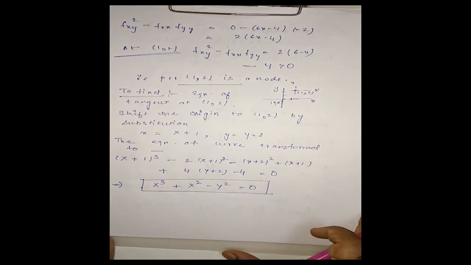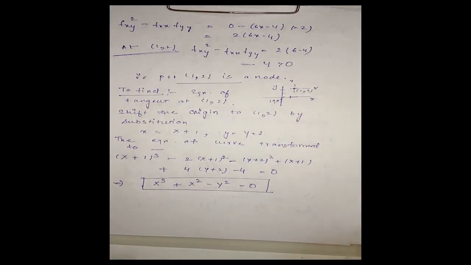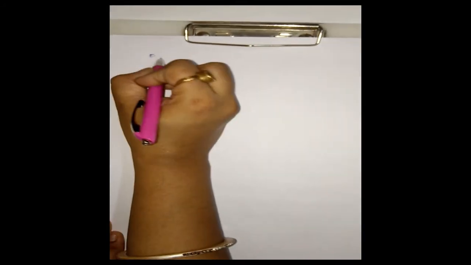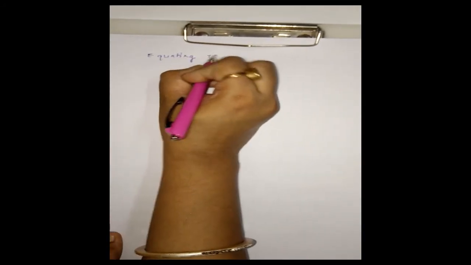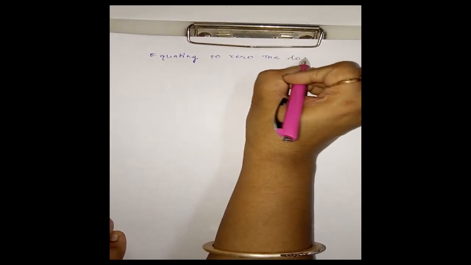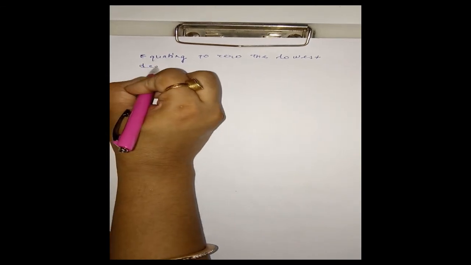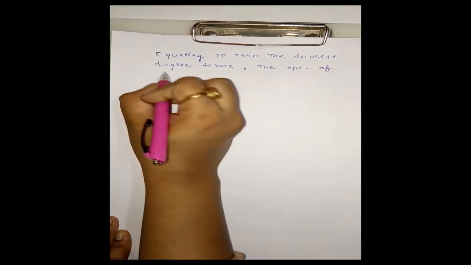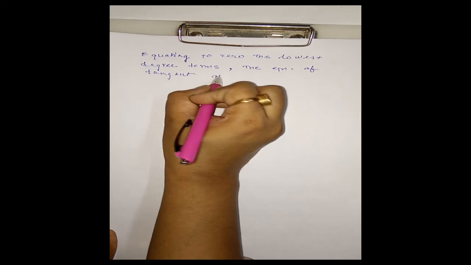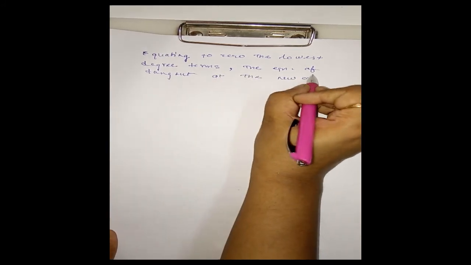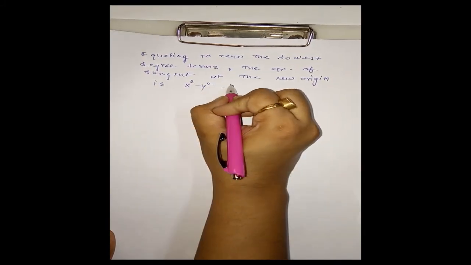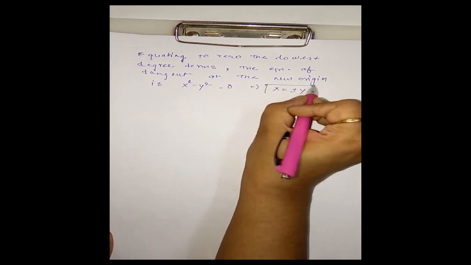Now equating to 0 the lowest degree terms, the equation of tangents at the new origin is X square minus Y square is equal to 0, or X is equal to plus minus Y.